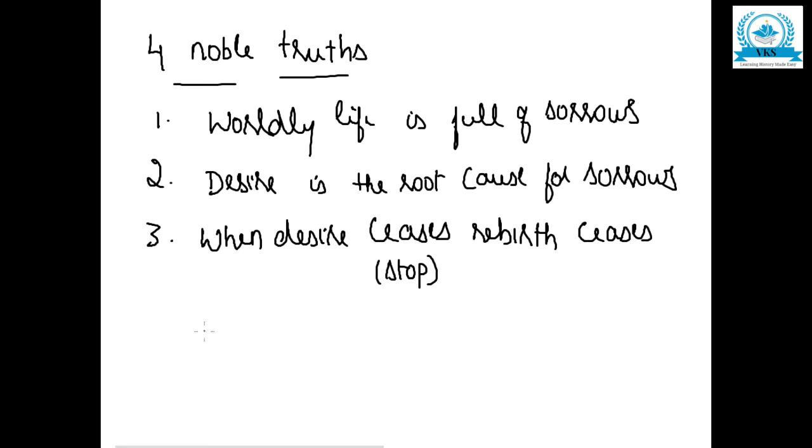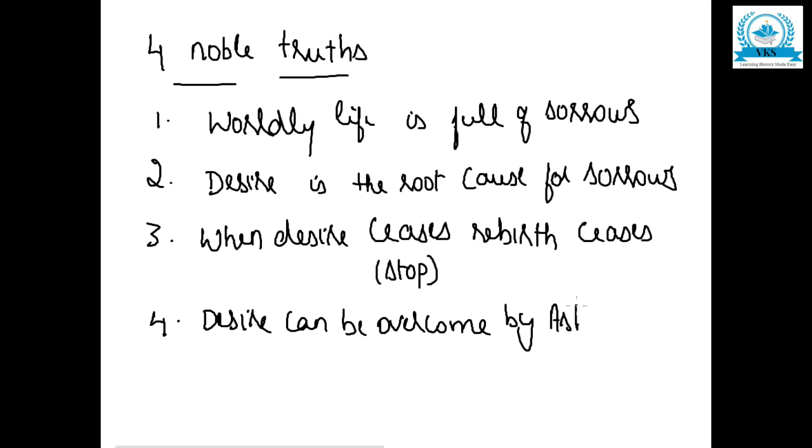And how can you stop desire? Desire can be overcome. You can overcome your desire by following Ashtanga Marga. Ashta means eight. So there are eight ways in which you can overcome your desire.